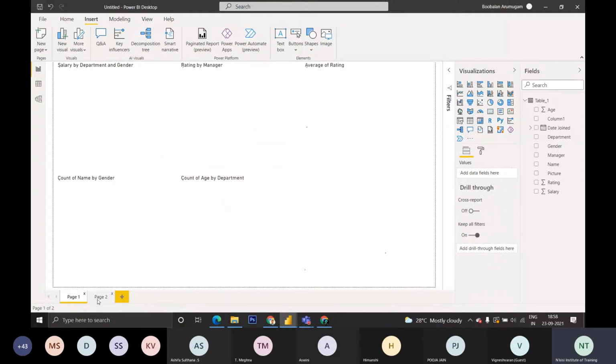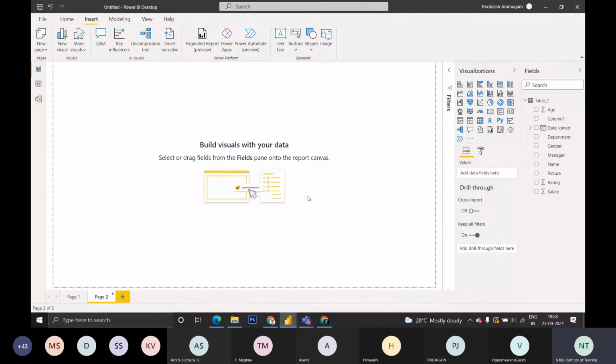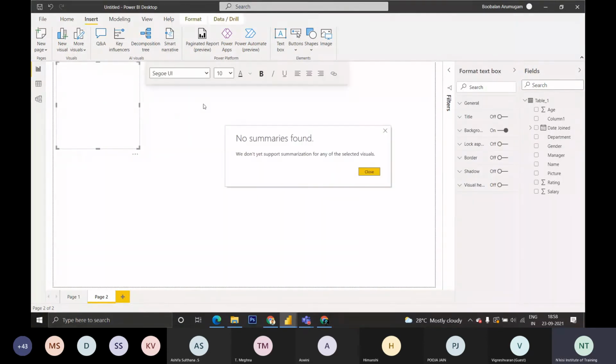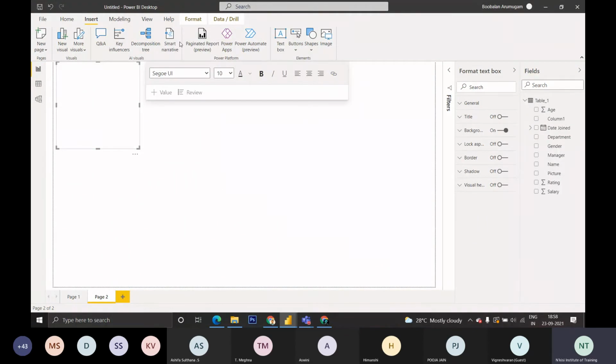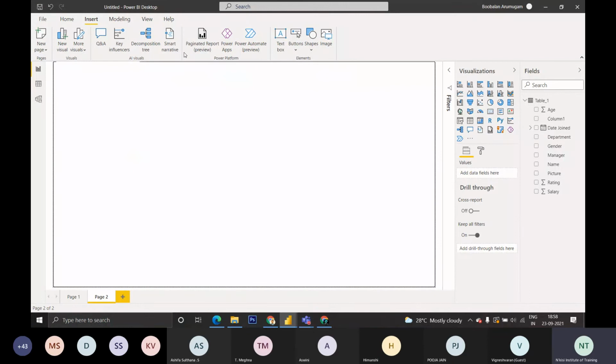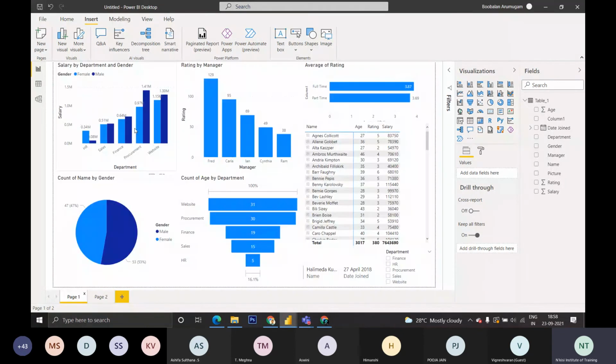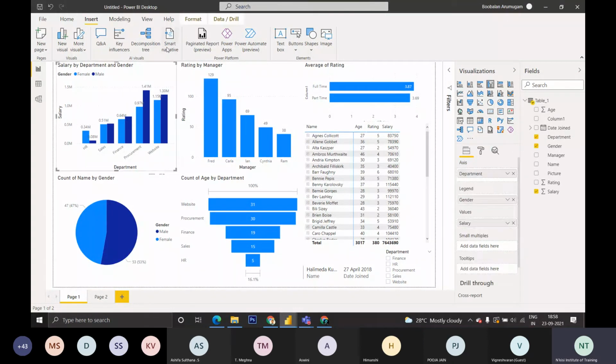It is a smart narrative. It's a similar thing, like we can type anything, like a company name or descriptions, that we can add. It will give a summary of whatever chart we are uploading in the dashboard. If you want to analyze this chart, it will give a smart narrative statement of this chart. It is creating the narrative statement for the chart which I have clicked.